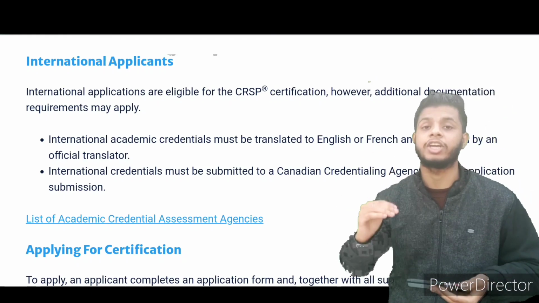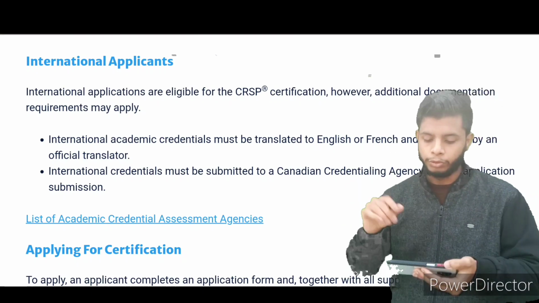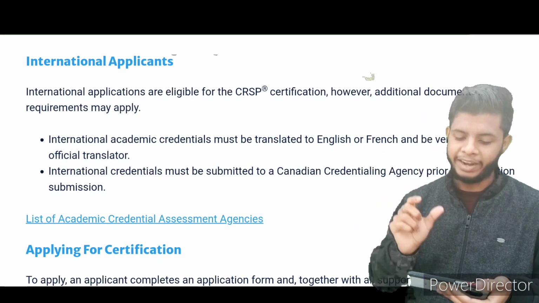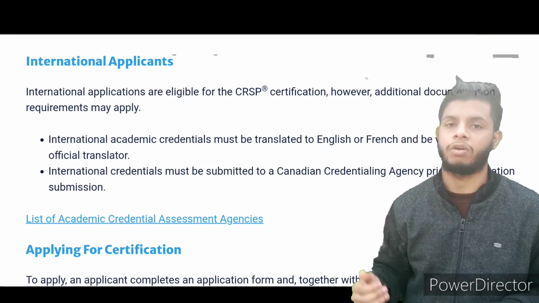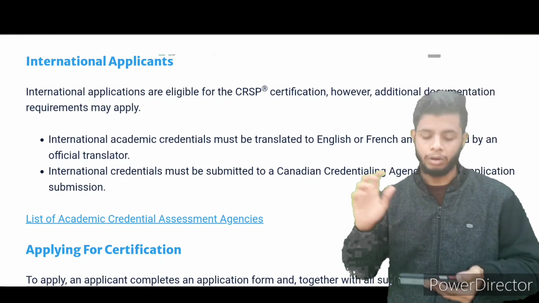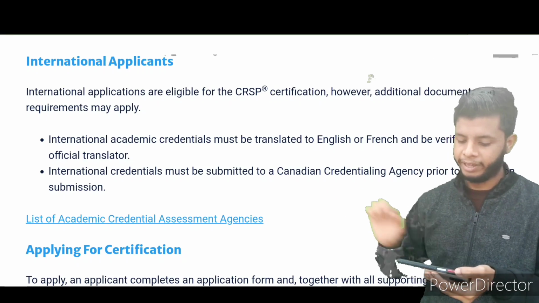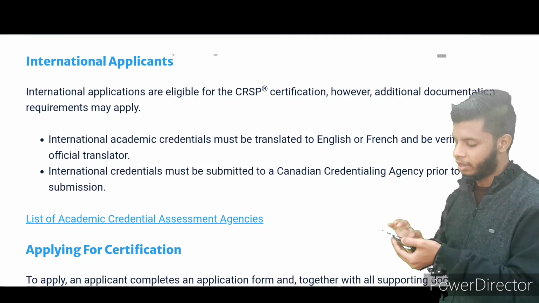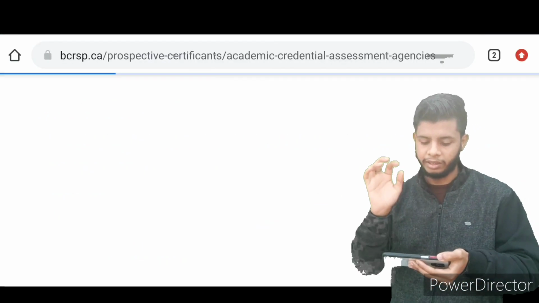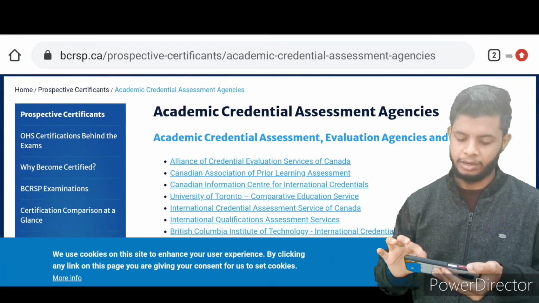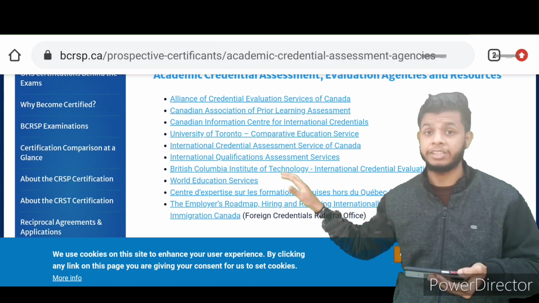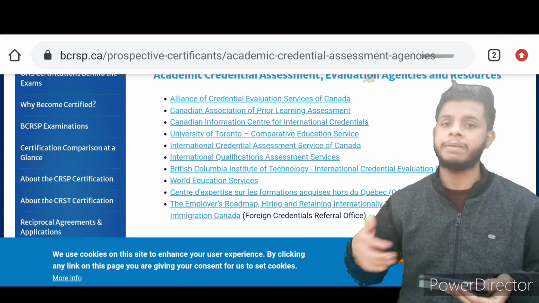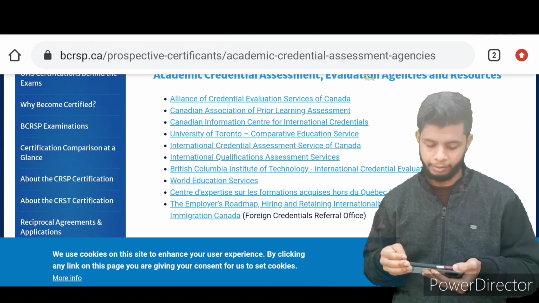After that, international credentials must be submitted to a Canadian credentialing agency prior to the application submission. It means they will do the qualification equivalency. So you need to send your qualification to a Canadian credentialing agency. Now what is that? These are independent bodies doing this sort of work, like checking the equivalency. Just click on the list of academic credential assessment agencies. When you click on that, the list will open here. See, these are the agencies shown by BCRSP. These are the direct links to their websites. You can visit them and continue your process if you are interested.